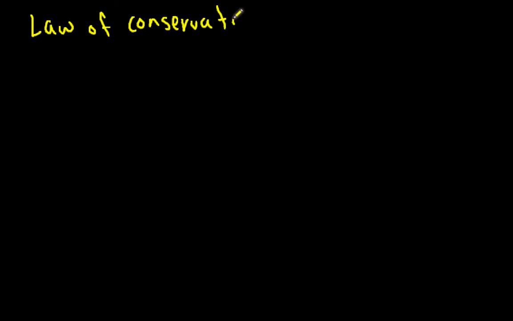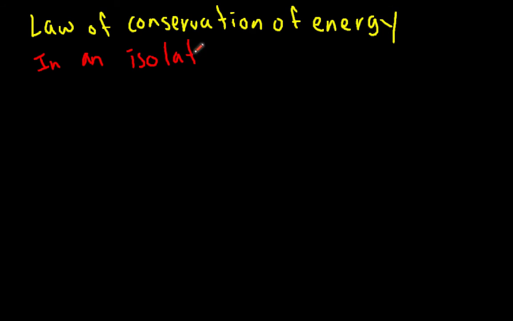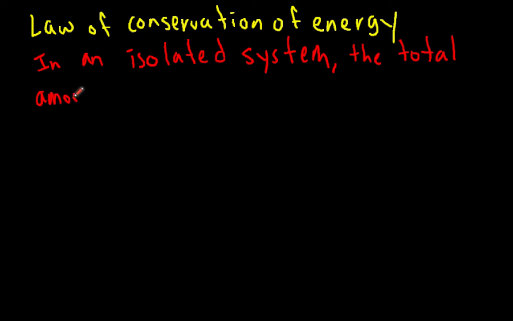Isolated systems are critical for understanding the law of conservation of energy. This law only applies in an isolated system. The law of conservation of energy says that in an isolated system, the total amount of energy remains the same. Conservation means staying the same. So conservation of energy means the total amount of energy stays the same.